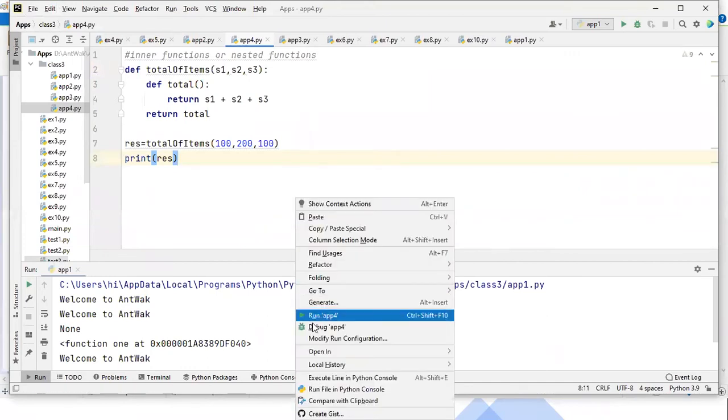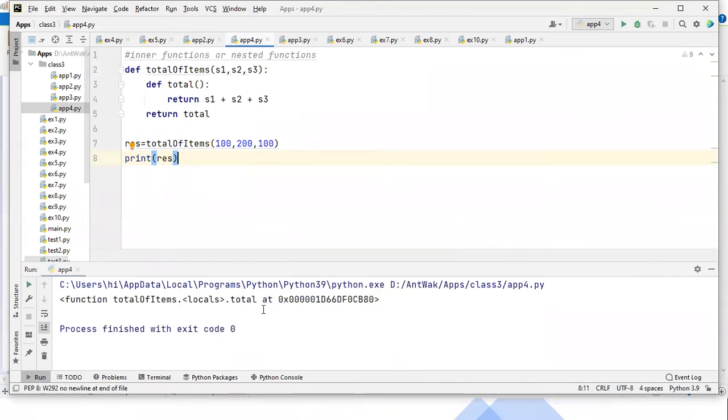So let's run and check this output once. Just wait a moment. I got it.